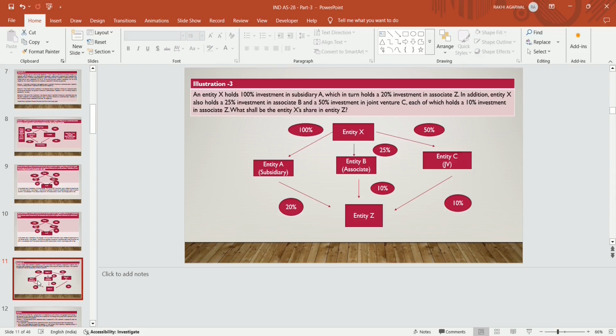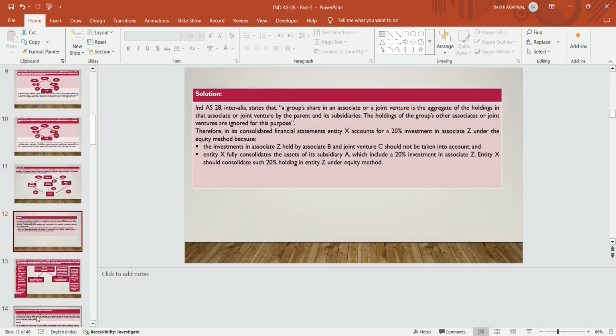As per the definition of significant influence, Ind AS 28 inter alia states that a group's share in an associate or a joint venture is the aggregate of the holding in the associate or joint venture by the parent and its subsidiary. The holding of the group's other associates or joint ventures is ignored for the purpose. It means whatever holding is there through an associate or joint venture should be ignored for consolidation.